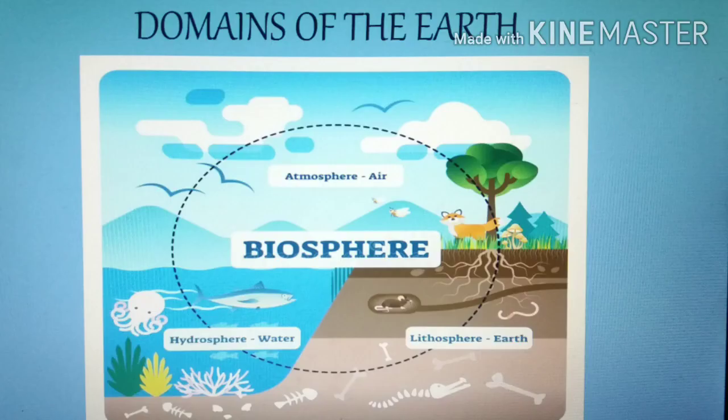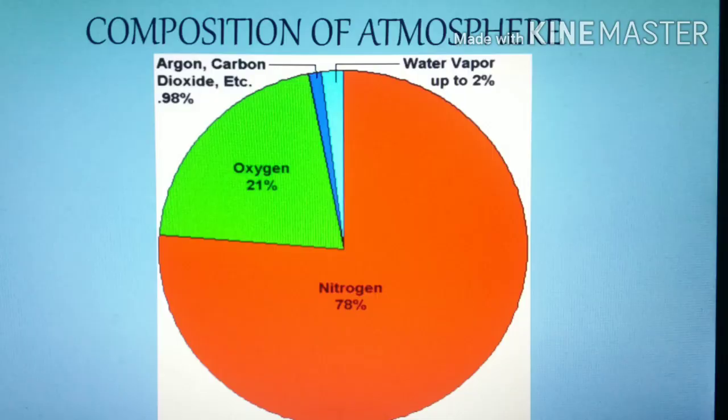See the slide here. This shows all the domains of the earth. Here we can see hydrosphere, water, lithosphere, earth, and atmosphere, air, and biosphere. Biosphere is where all the spheres meet: lithosphere, hydrosphere, atmosphere. That is called the biosphere, right? We know already about this. And next, coming to the composition of the atmosphere. Already we discussed the composition of the atmosphere.